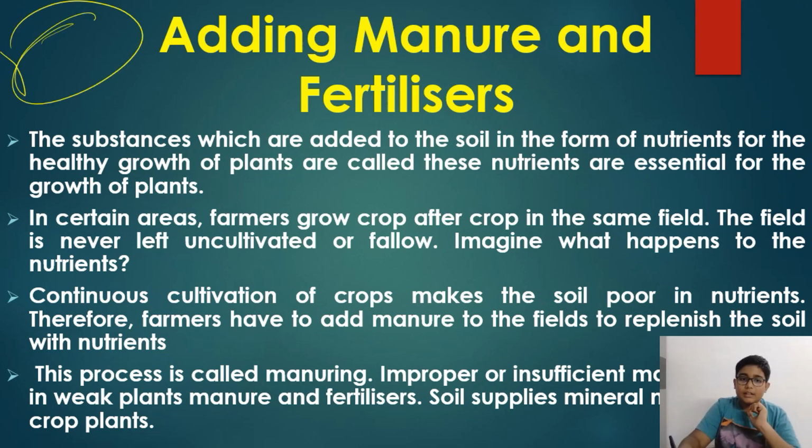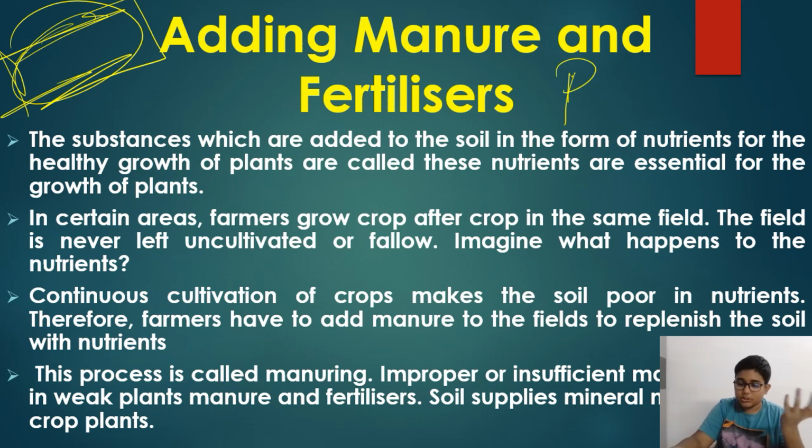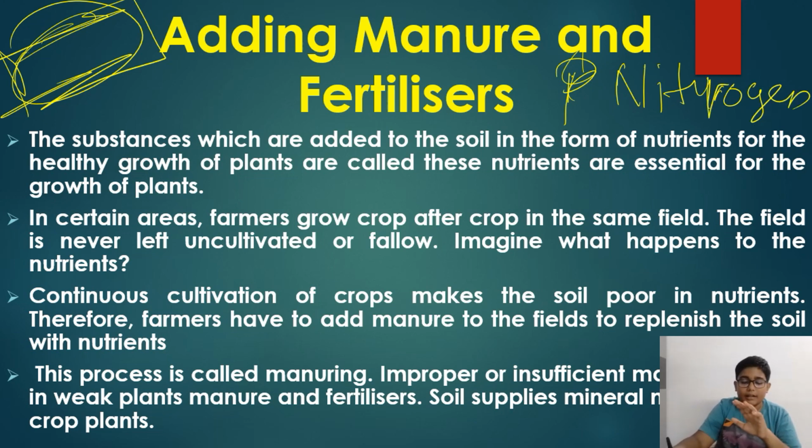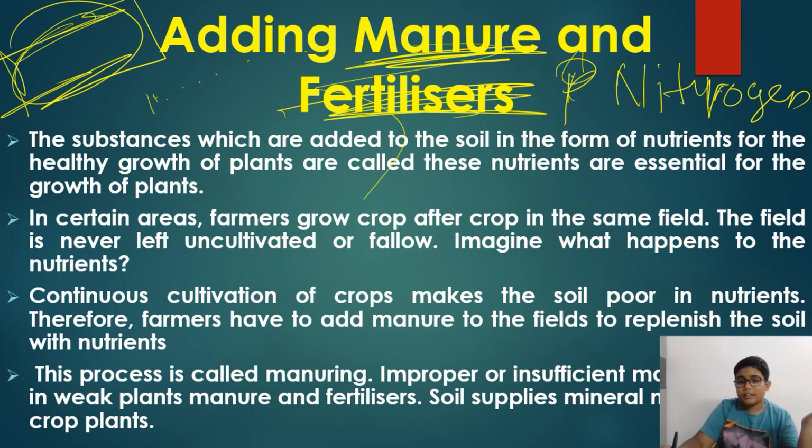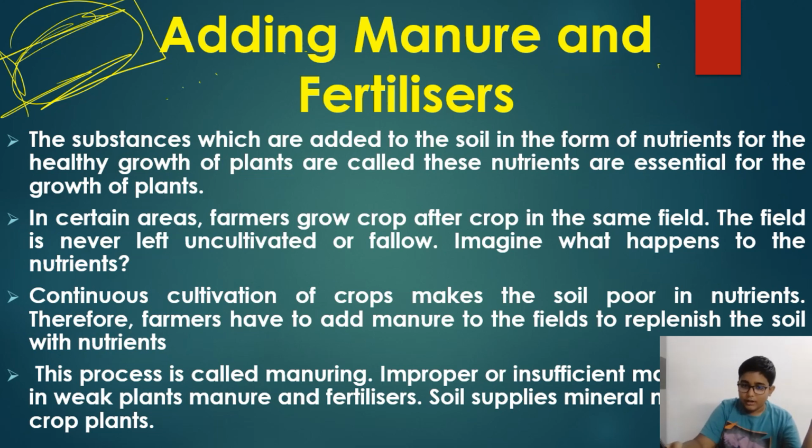Say there is a field, and this field lacks a particular nutrient. For example, take nitrogen. This particular land lacks nitrogen. If you use manure, everything is the same; you can't change the manure or add something to it. But in fertilizers, you can add anything as you wish. You can tell the factory to add more nitrogen and create the same formula. So fertilizers can be richer in a particular nutrient.